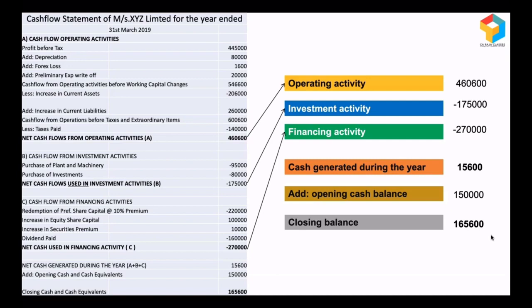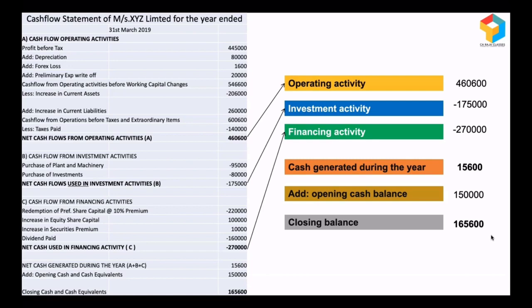So when I look at the cash flow statement, things are looking too good. But you should also be very cautious, because sometimes businesses will be showing a good amount of profits, but cash flows from operating activity will be negative. It's because most of their sales are locked with the customers, or most of the money is locked in the inventories. So because of that, cash flows are not happening, and they'll be struggling. So for a healthy business, what is required is a positive cash flow from operating activity.